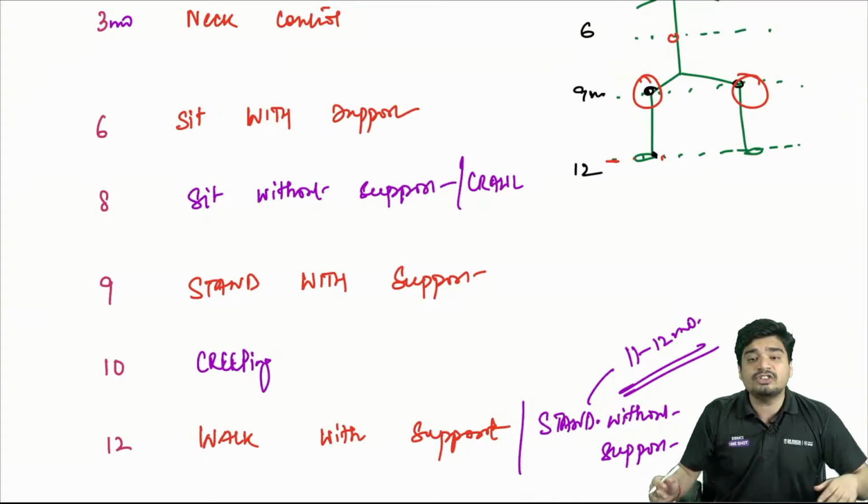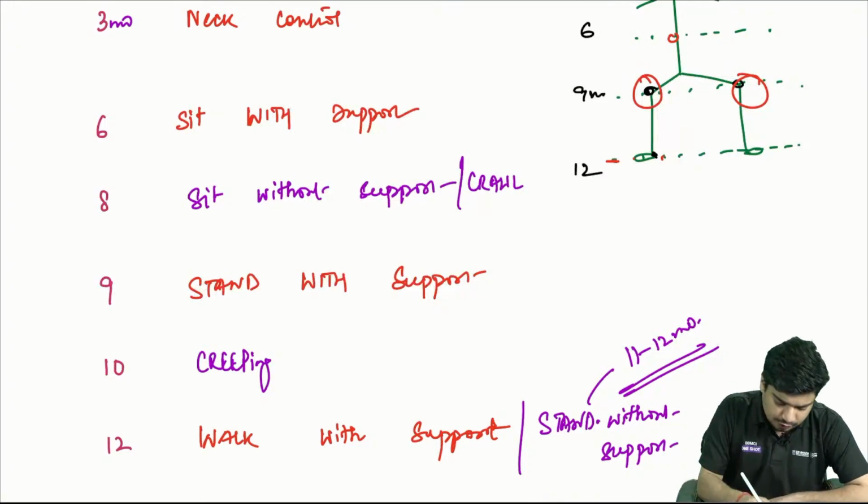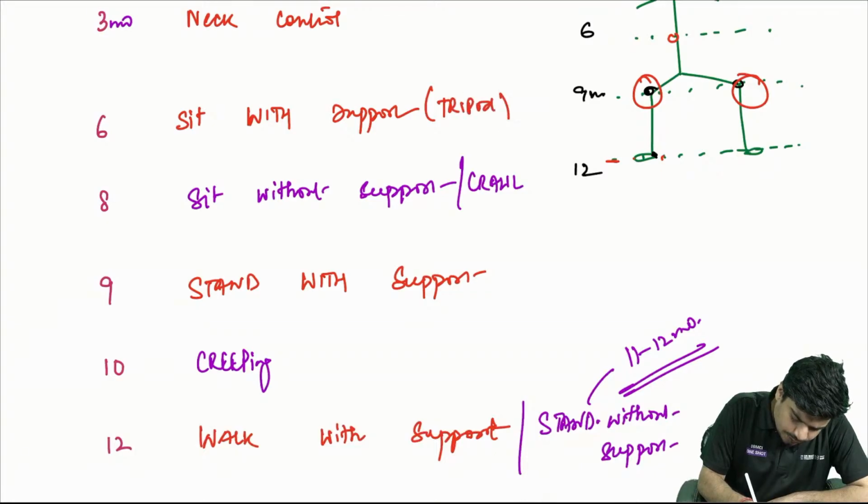And the sit with support. When the child sits with support, he sits with support like this on his own hands. This is called a tripod position.